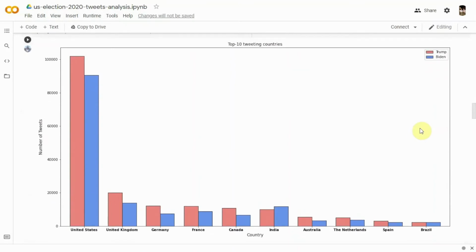As seen in the graph, a large majority of the tweets were from the United States. This was to be expected as it is their presidential election. The United Kingdom is second for the biggest tweeting country, and then Germany, France, Canada, and India all closely follow.